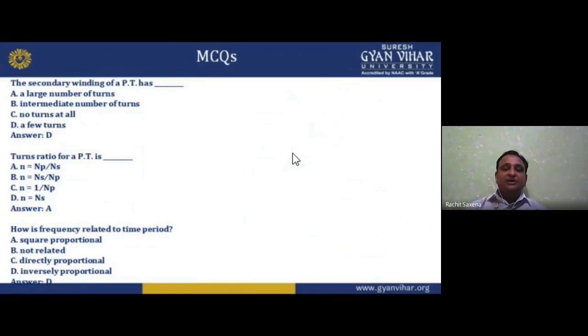How is frequency related to the time period? Squared proportional, not related, directly proportional, inversely proportional. Obviously, F is inversely proportional to T, so we can say 1 by T. So inversely proportional, option is D.